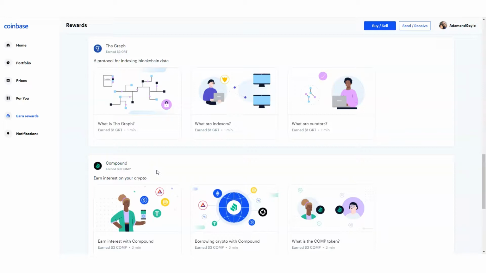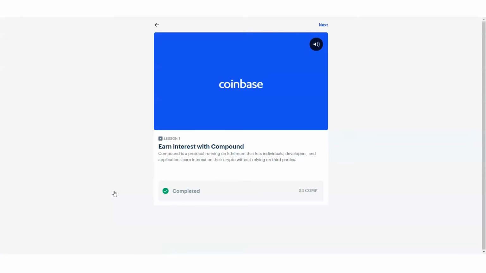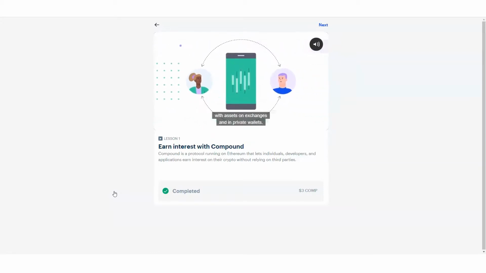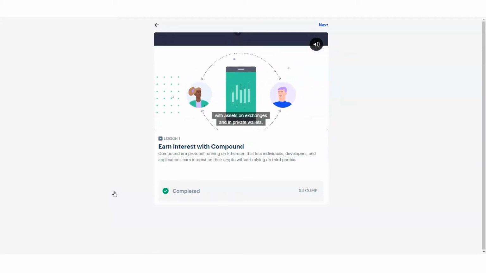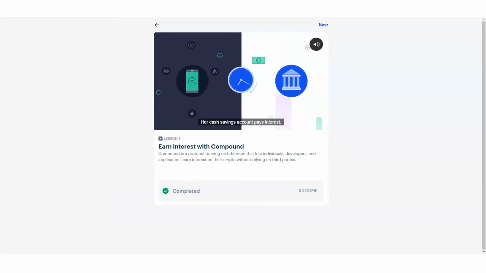And then what happens is you'll learn more about the assets. So if I click on here, I get to learn more about Compound, basic information. Compound is a protocol running on Ethereum that lets individuals, developers, and applications earn interest on their crypto without relying on third parties. So that's very, very interesting. So then you can go ahead and Google Compound or do your research on Compound and say, you know what is Compound all about?